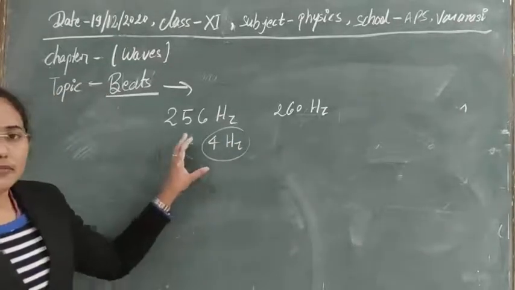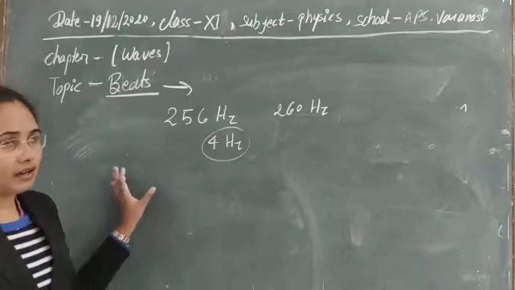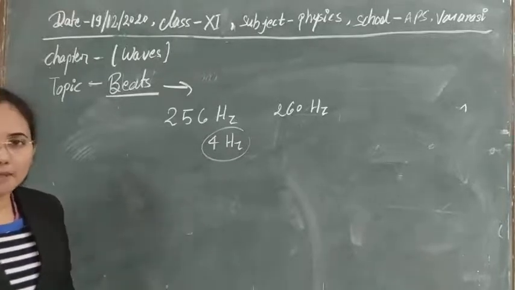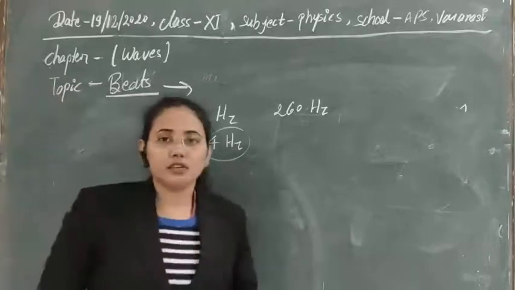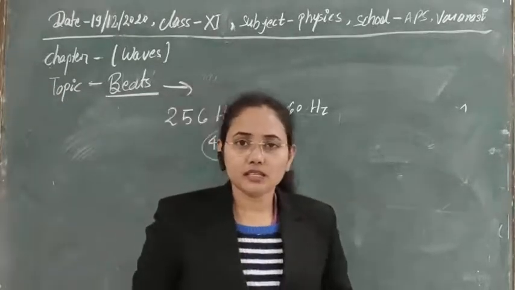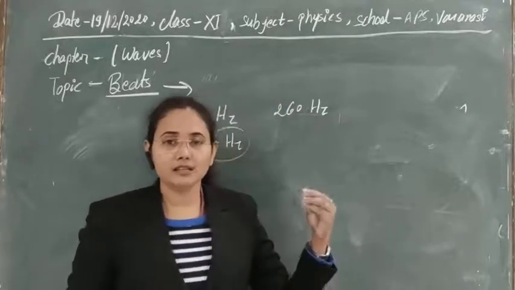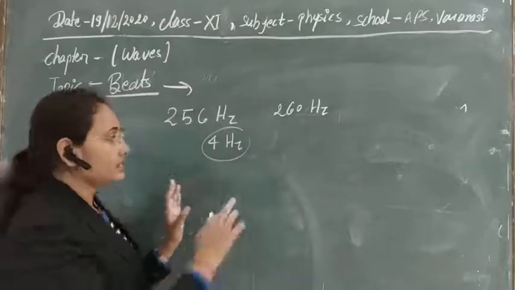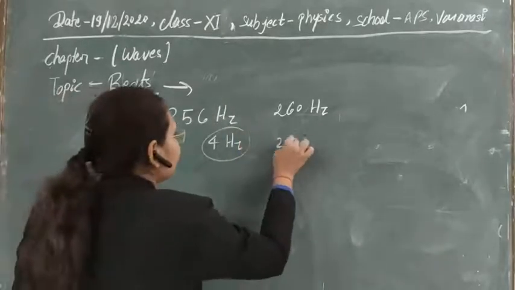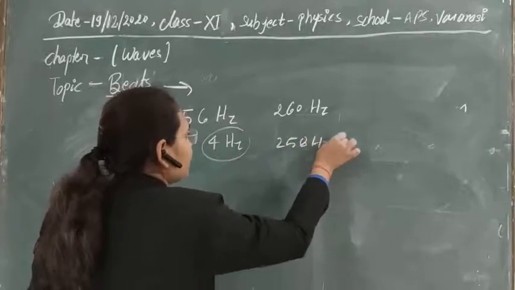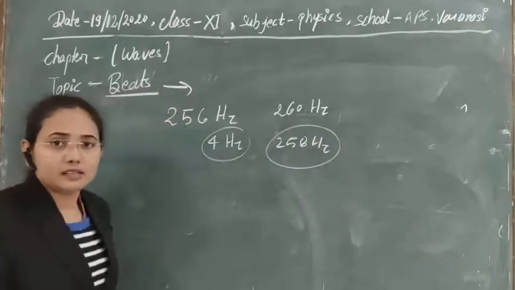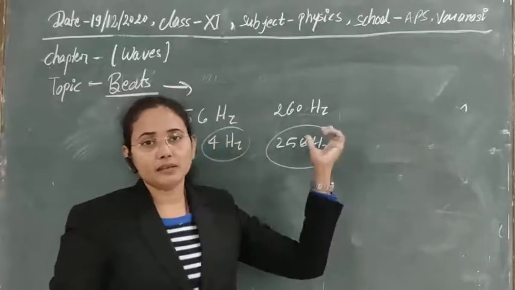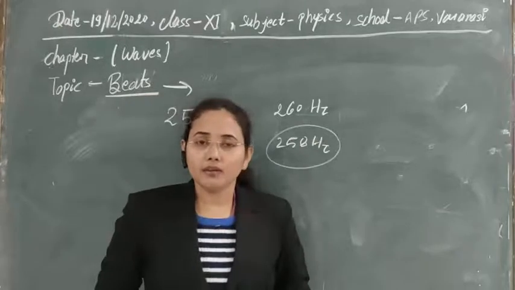So here this difference is not very great. Suppose these two waves are of the same amplitude and their frequency difference is very small. Then when these two waves reach our ear, we listen to music of exactly the average frequency that our ear is listening. Why? The actual reason is that these two waves get superimposed over each other, and due to their